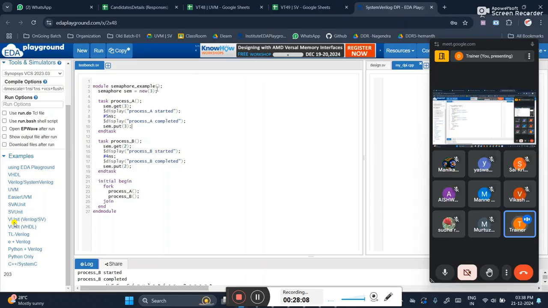So always remember, however many keys are present, take all those keys. While putting back, put back all the keys. If possible, put back more keys also, no problem, but don't take fewer keys, don't give back fewer keys. That's the rule.